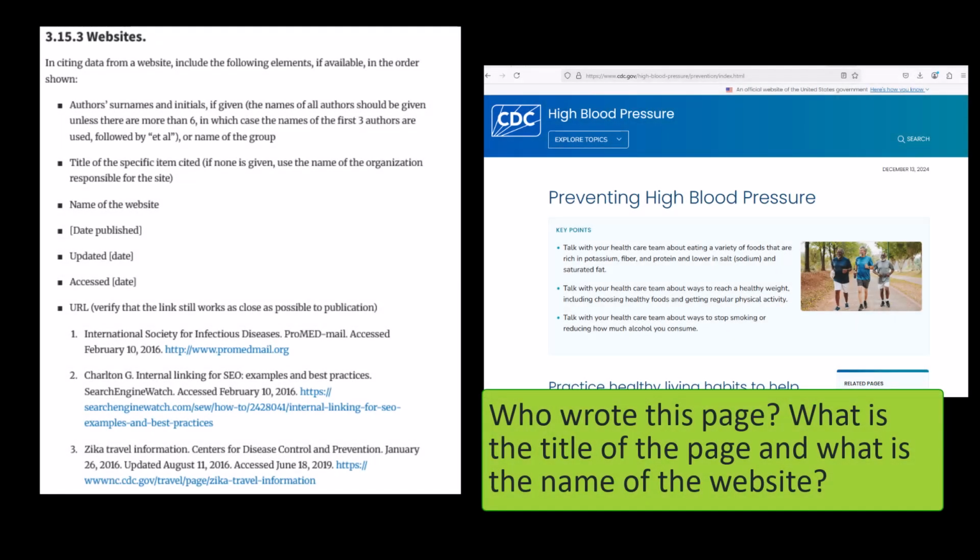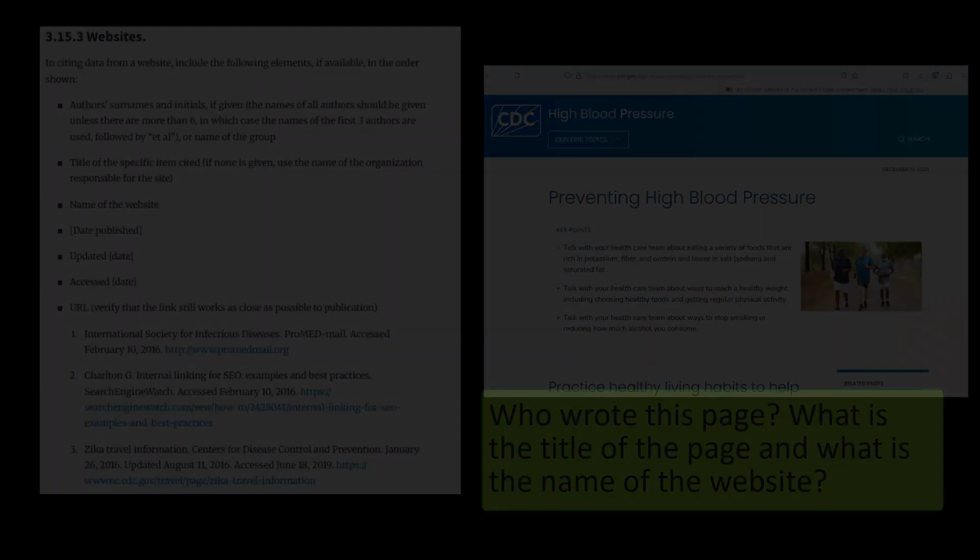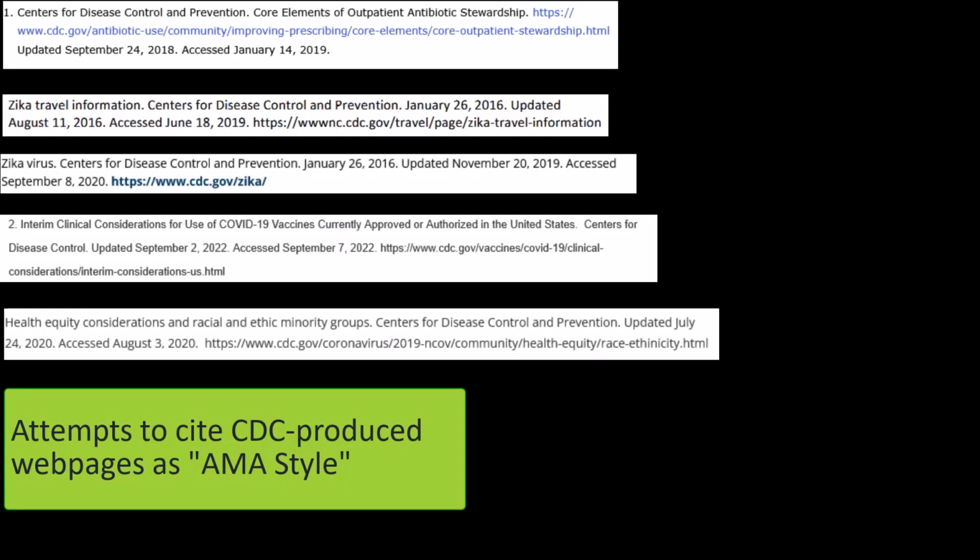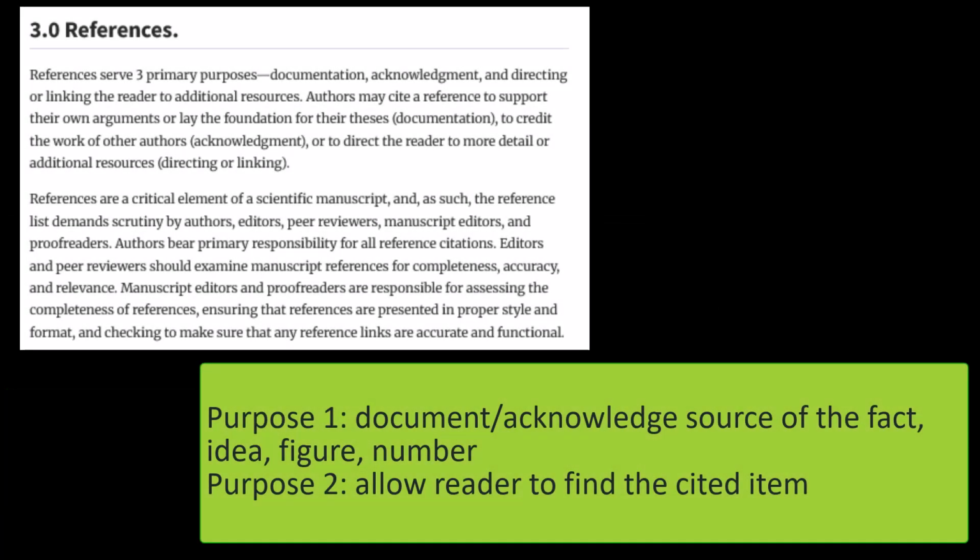Websites are often difficult to cite in AMA style, as the manual provides this list of data to include, but does not provide a lot of help on how to determine what is the title of the item or the name of the website, or what to do if these are the same. Here are some worked examples of librarians trying to provide AMA-formatted example citations to pages from the Centers for Disease Control and Prevention. Notice how they organize elements in different orders, and make different choices about what is the title of the site.